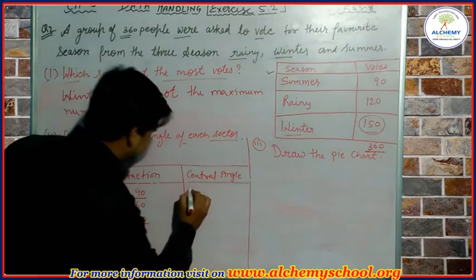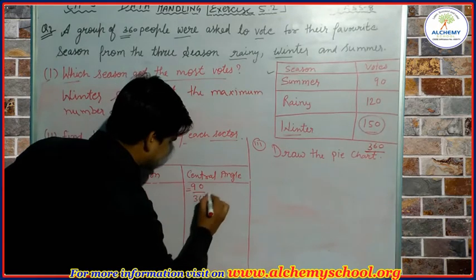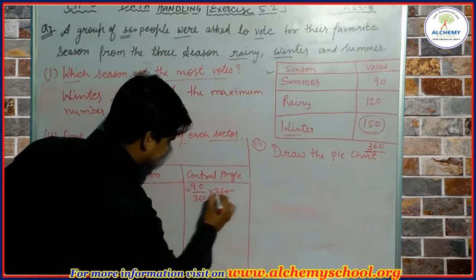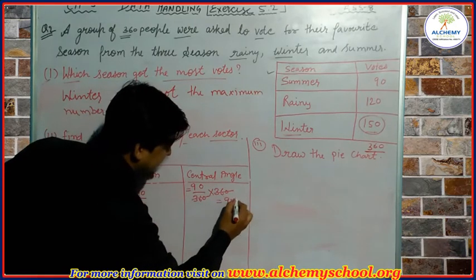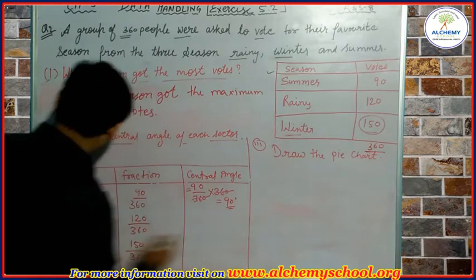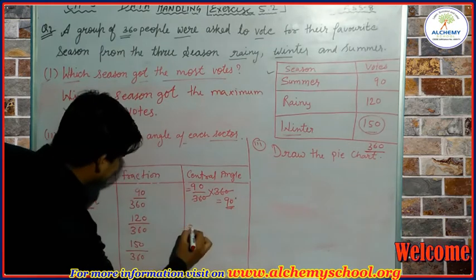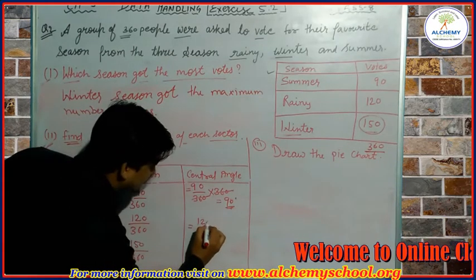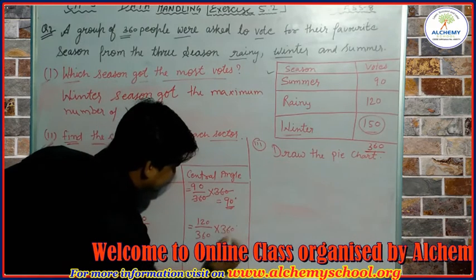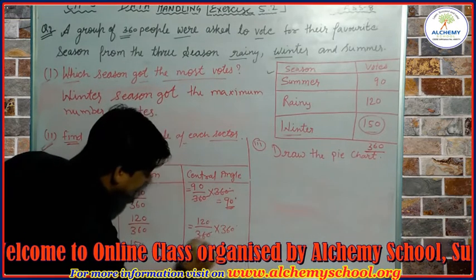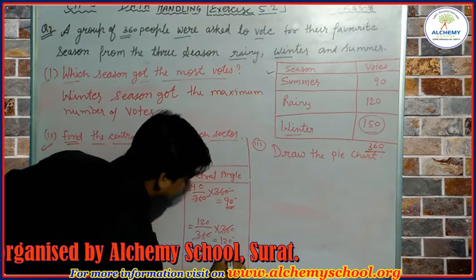Now we will find the central angle. To find it, 90 upon 360 is multiplied by 360. The 360 and 360 will cancel, and we get 90 degrees. So the central angle for summer will be 90 degrees. The next is 120 upon 360, multiplied by 360 degrees. The 360 and 360 cancel, and we get 120 degrees.